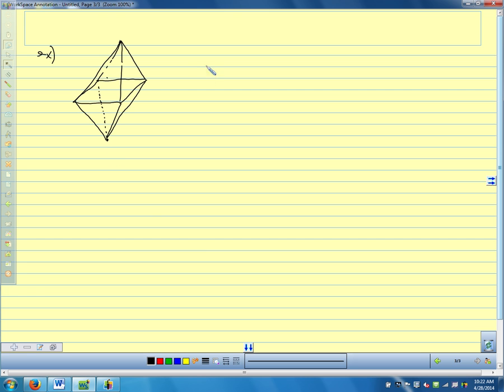And let's say we know that we have 8 faces and we have 6 vertices. So our 8 faces are the 4 triangles here and the 4 triangles here. The 6 vertices we have are the 4 around here and 1 on the top and 1 on the bottom. We want to use Euler's formula to find the number of edges. So instead of trying to count the edges, we want to use Euler's formula.